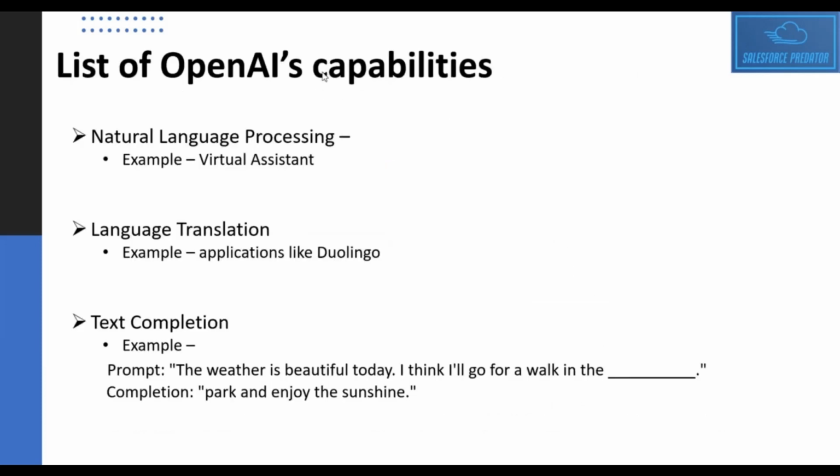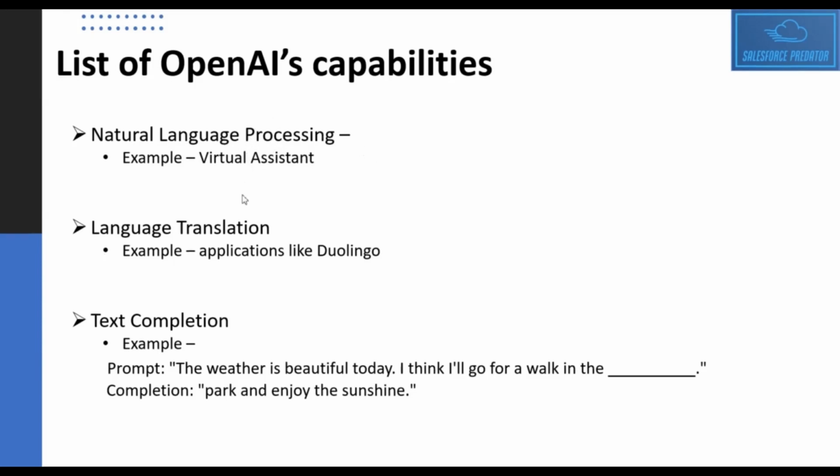Now we'll see some of the capabilities of OpenAI. With OpenAI, you can do natural language processing. That means you can send text in your natural language and you'll be getting a response after processing of that text in natural language only, right? So the best example for this would be ChatGPT, right? It's an AI assistant tool which is capable of processing natural language text and sending the response as well.